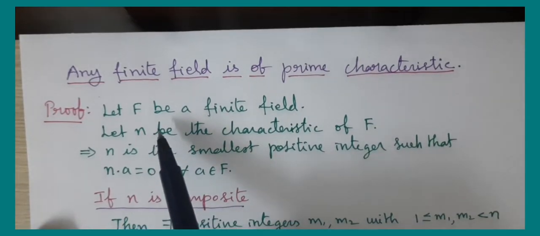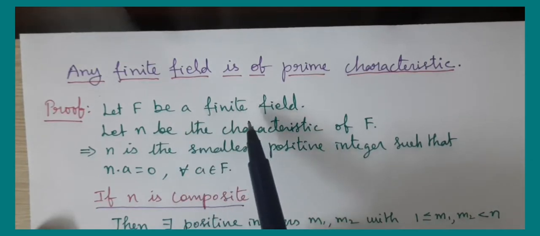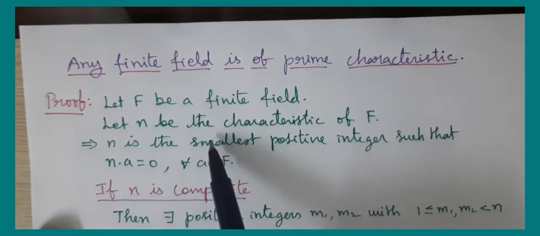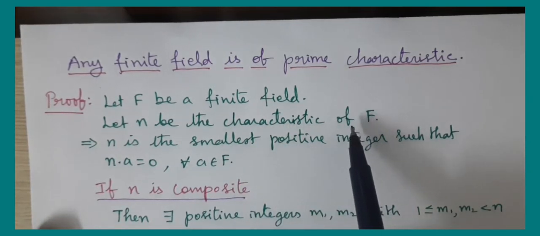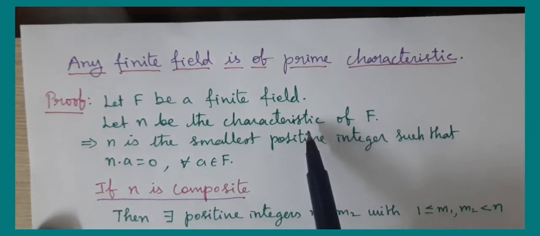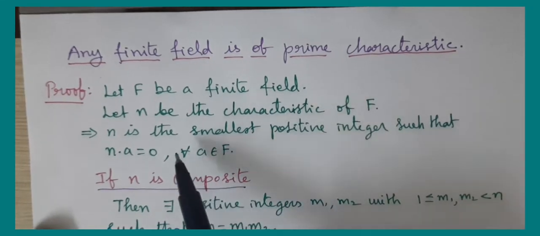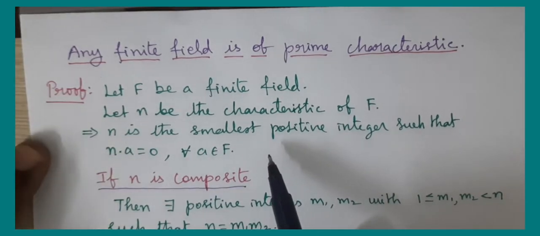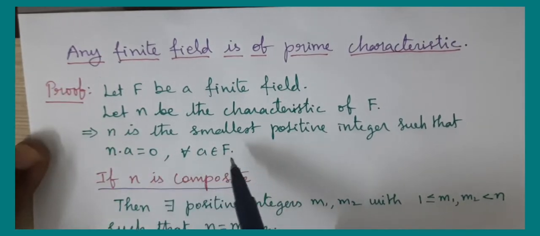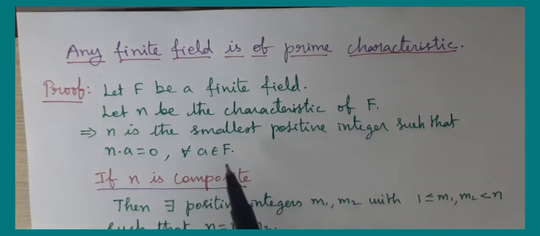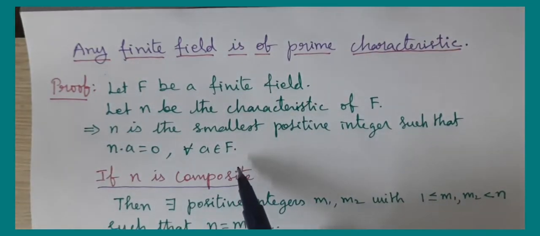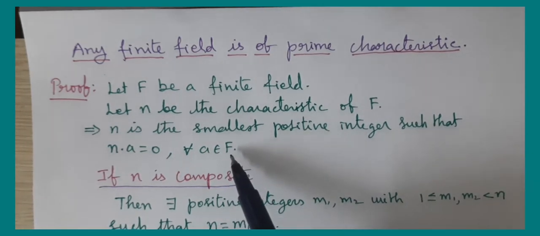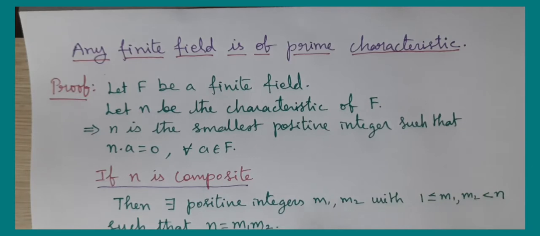So we are taking F as a finite field. Let n be the characteristic of F. Then from the definition of the characteristic, we know that n is the smallest positive integer such that n into a is equal to 0 for all a belongs to F. Okay, this comes from the definition directly. Our aim is to prove that this n is a prime number.